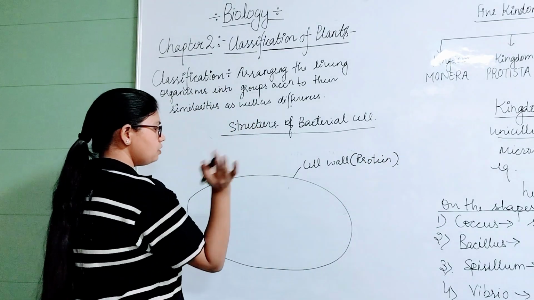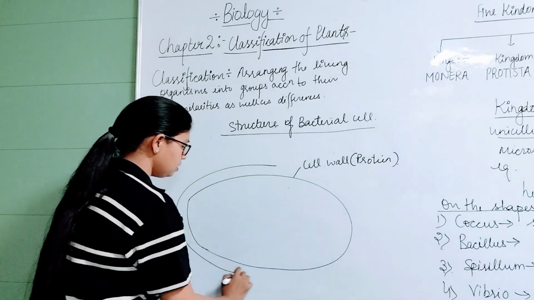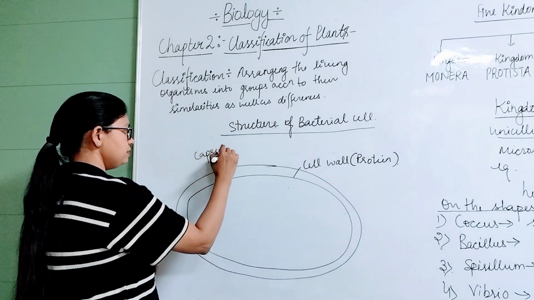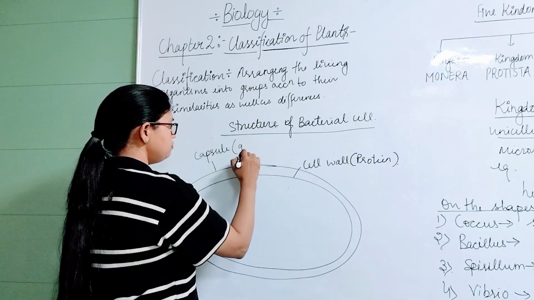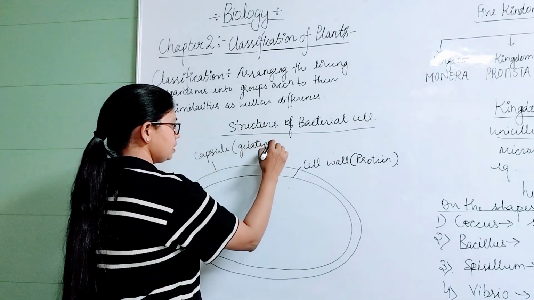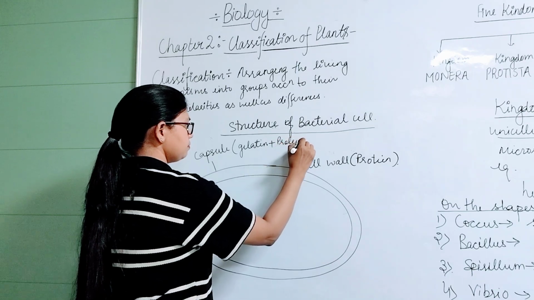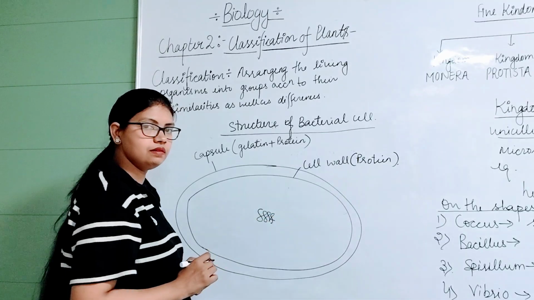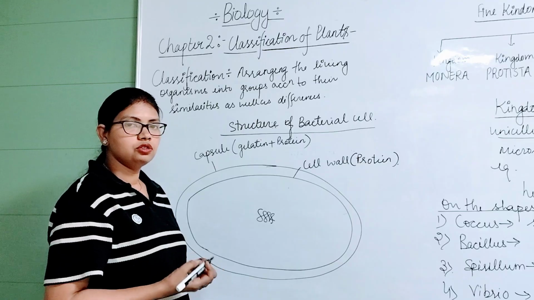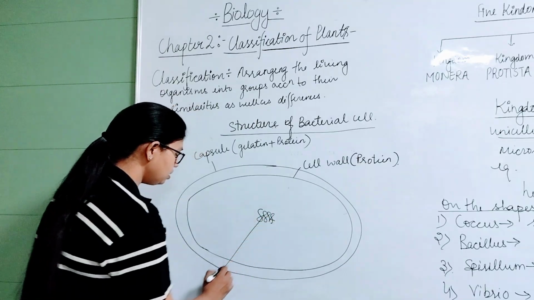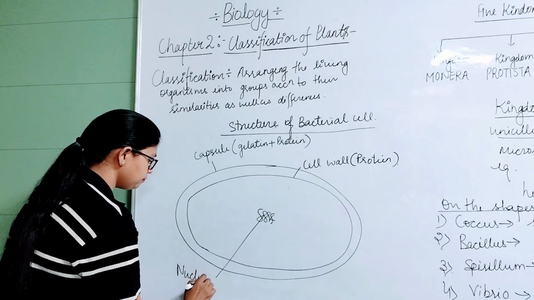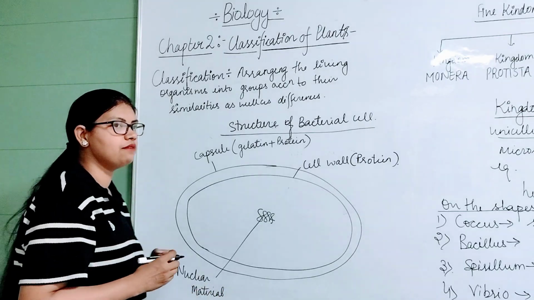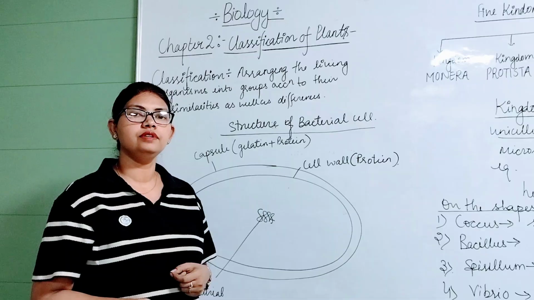And on the outer side of the cell wall, it has a capsule which helps in protection, and it is made up of gelatin as well as protein. At the center there is a nuclear material, because it is a prokaryote, so it does not have a true nucleus. This is the nuclear material, or we can say false nucleus, because it does not have a nucleolus and it also does not have a nuclear membrane.